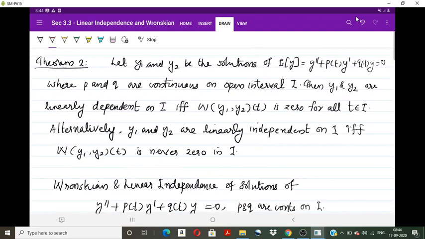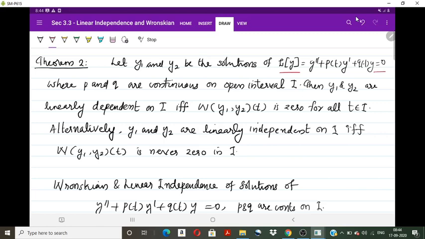Theorem 2. Let y1 and y2 be solutions of the second order homogeneous equation y double dash plus p of t y dash plus q of t y equal to 0, that is Ly equal to 0, where p and q are continuous functions on an open interval I.